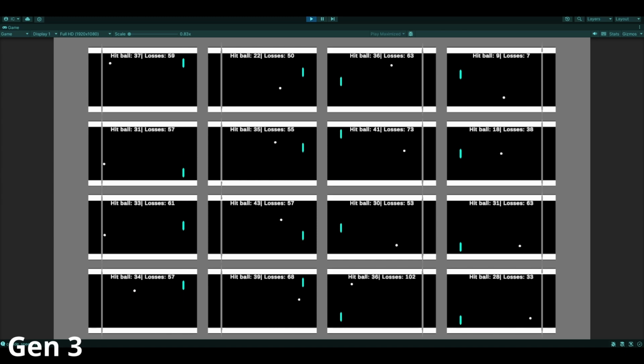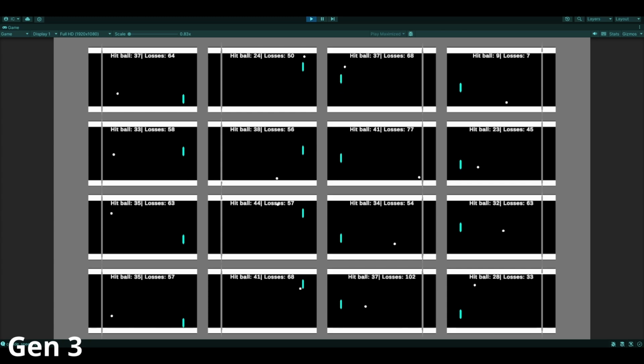Sometimes the speed is too fast for the paddle to copy, since I limited the paddle to a certain speed. So now in the best case scenario, hopefully the paddle will be able to predict the ball's future location. But that is pretty unlikely to happen with only a couple hours of training.